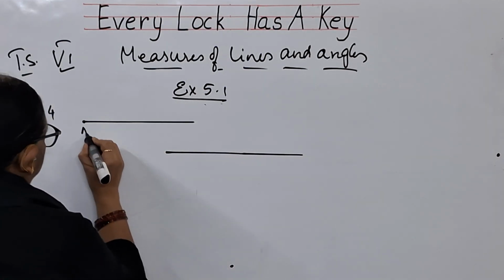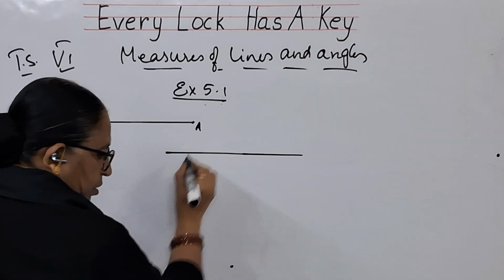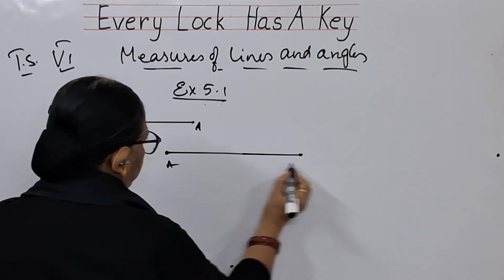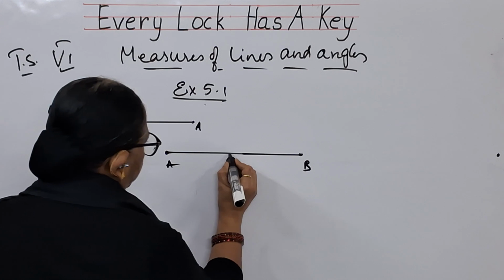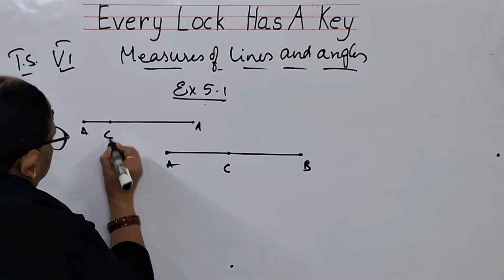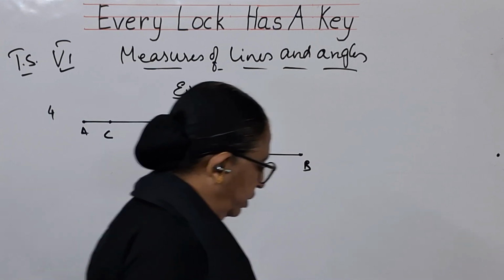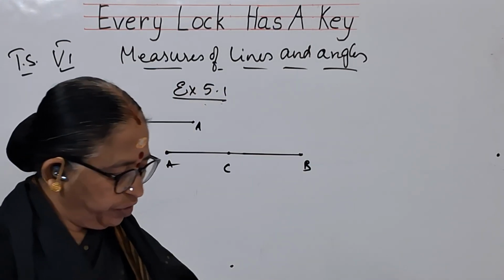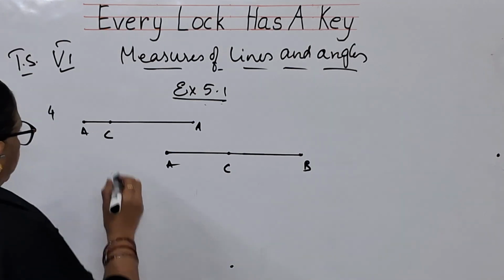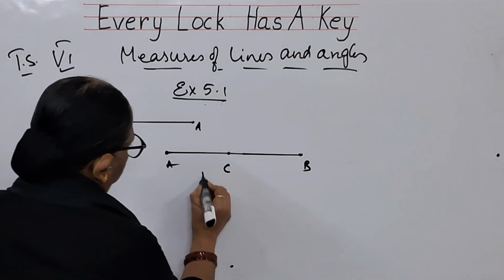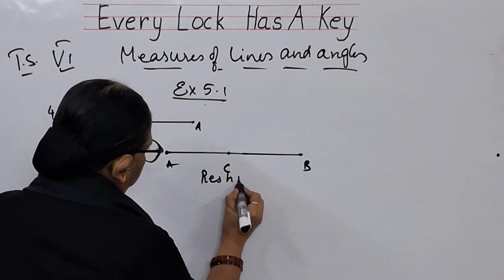So both are considered to be the same length line segments. This is the figure given to you. The question is, the midpoint of AB is located by Sweta and Reshma. This is done by Sweta and this is done by Reshma.